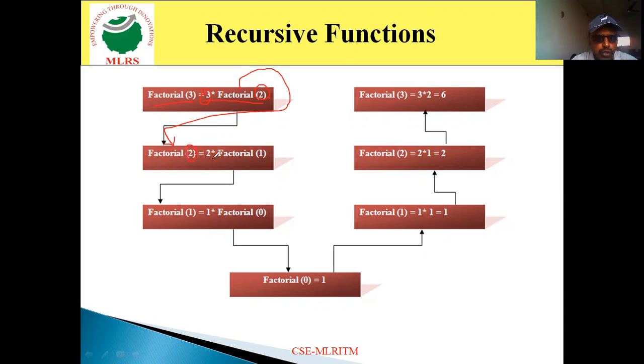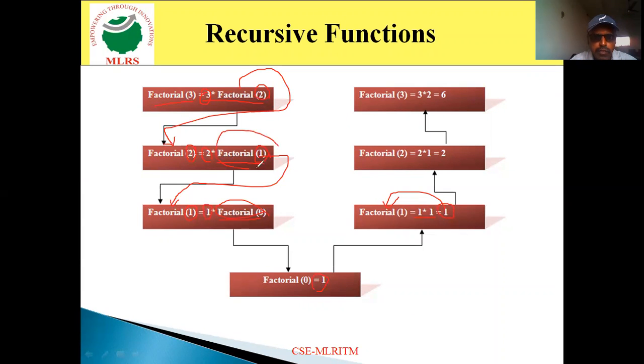The n value is 2. So n into n minus 1 means 2 into 2 minus 1, that is 1. Again, factorial 1 is a value. So again, it comes to factorial 1. Here again, it is a function call, but now the n value is 1. So 1 into factorial of n minus 1, 1 into factorial of 1 minus 1, that is 0. Factorial 0 value is 1. Now we replace the factorial 0 value here with 1. So 1 into 1 is 1. That indicates 1 is the value of factorial 1.